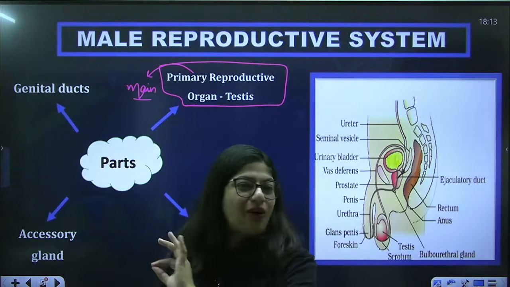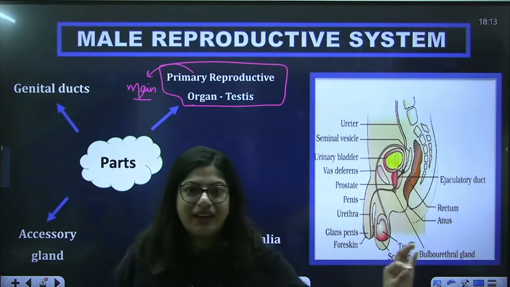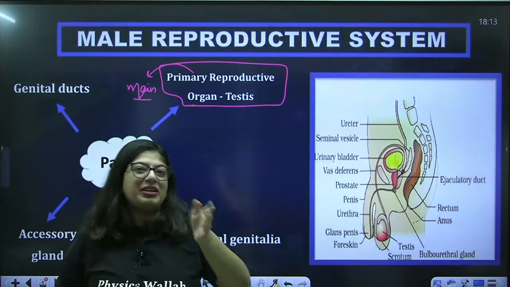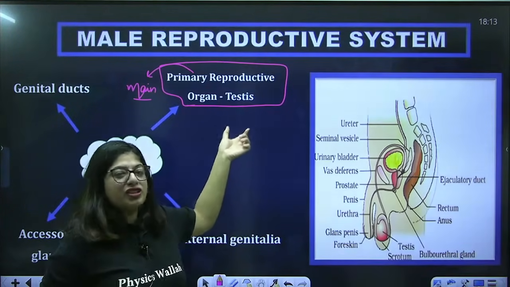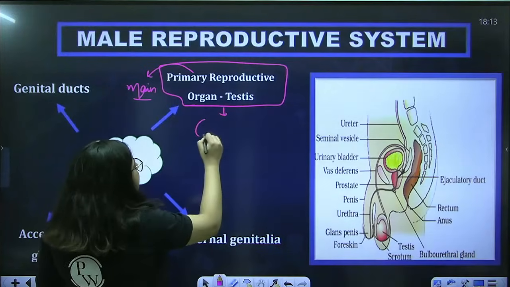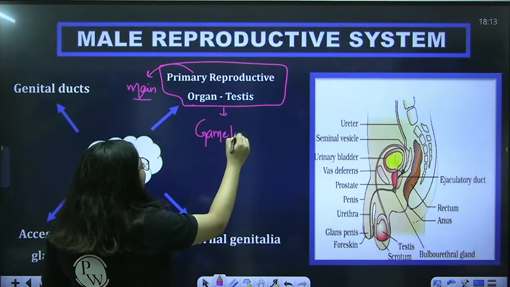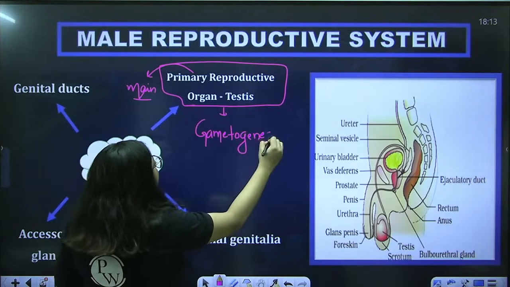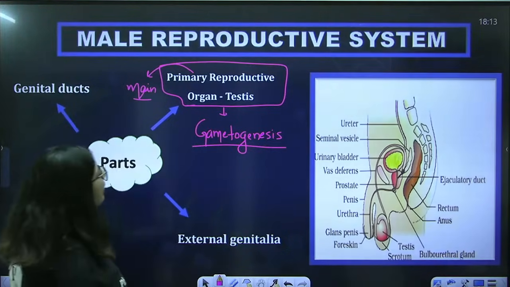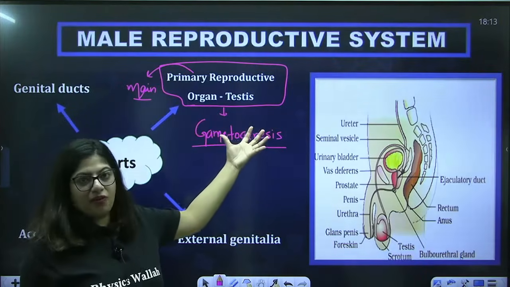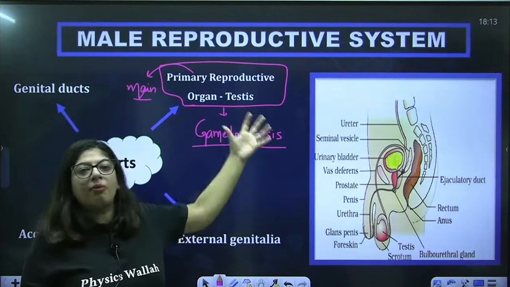Without gamete, organisms cannot be formed, right? So in organism, I mean human. So because testes are performing a very important function of gametogenesis, that's why we have termed them as primary reproductive organ. Apart from that, once the gamete is formed, we want that gamete to come out of the body.